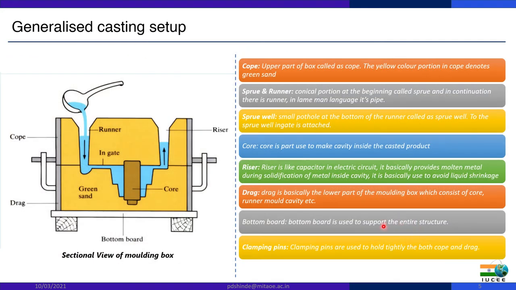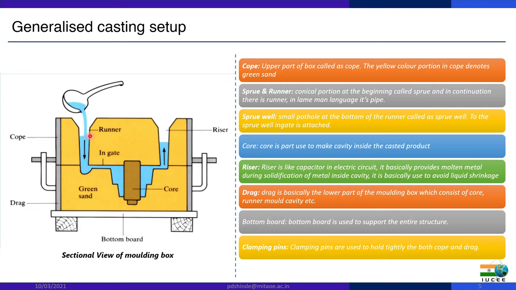Generalized casting setup. We have to learn the basic setup used for casting. The first part is called the cope. It is the box called the cope. The yellow colored portion denotes the sand. Then there is a runner, or we can call it a sprue.